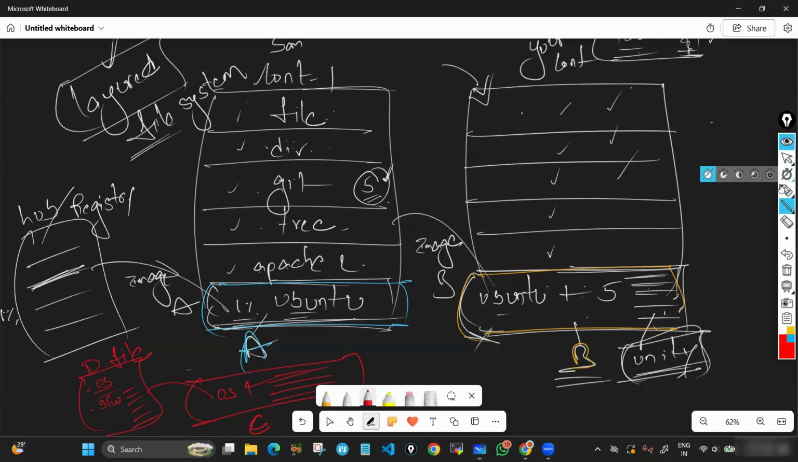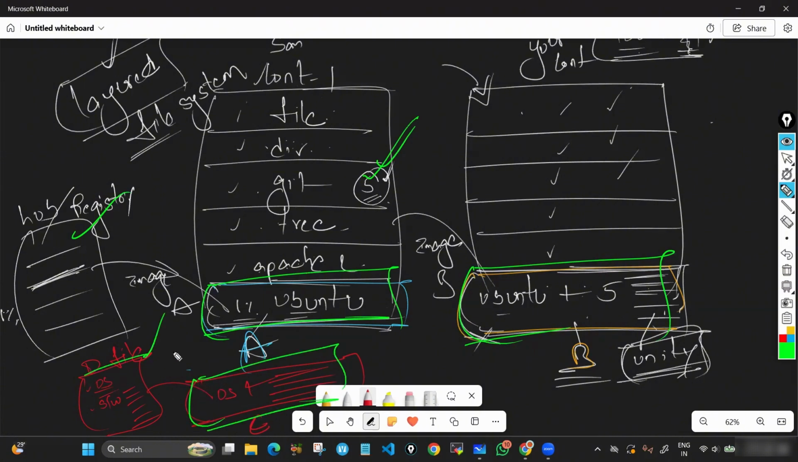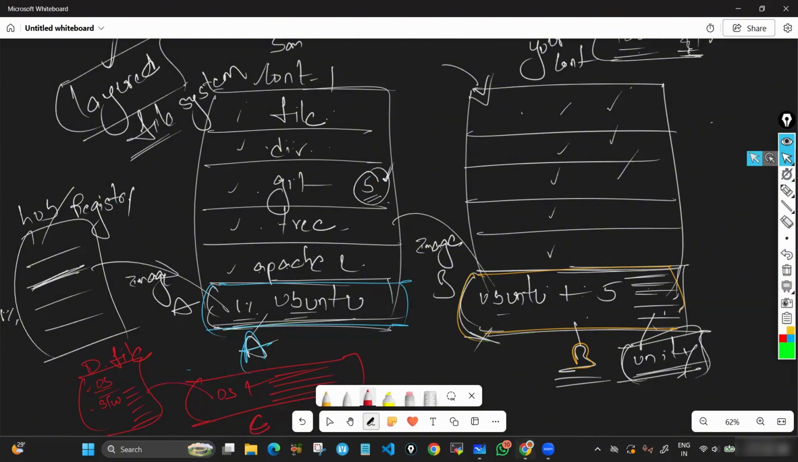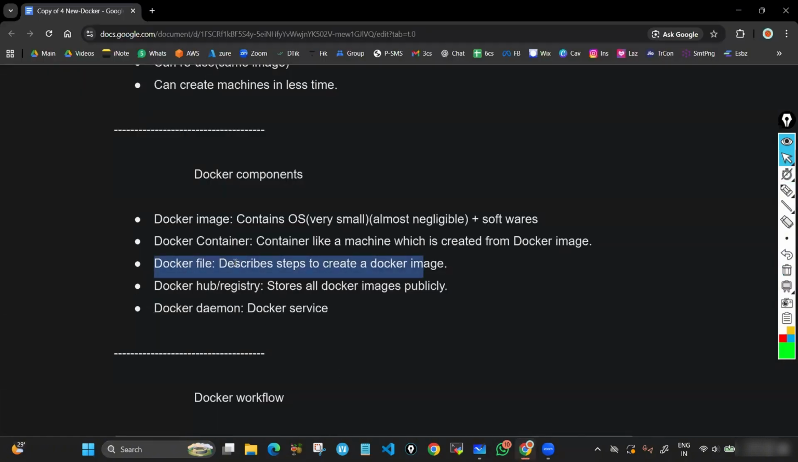First way is pulling an image directly from Docker Hub. Focus on my green color. Second way is creating an image from our own container. Third way is creating an image from a Dockerfile. A Dockerfile is a normal text file having instructions in it. Instruction means what OS you want, what softwares you want, everything we mention here. From that, we create our own image, that is image C. There are total 3 ways through which we can get Docker images. All right, remember that. So a Dockerfile describes steps to create a Docker image.